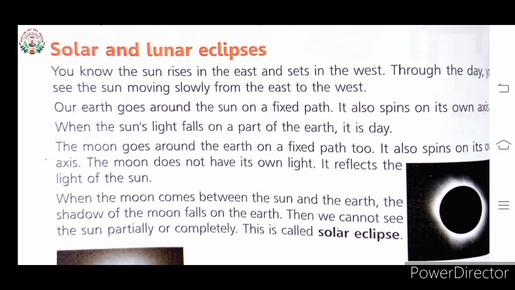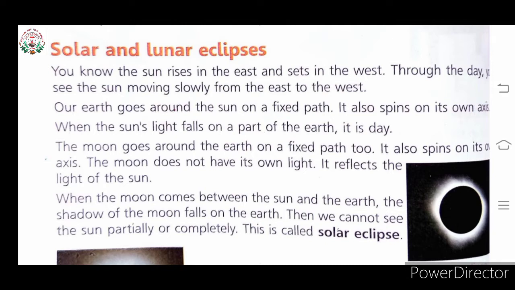See, our earth goes around the sun on a fixed path. It also spins on its own axis. When the sun's light falls on a part of the earth, it is day. Means when the earth comes nearest to the sun and the light of the sun falls on the part of the earth, that part becomes day and another part becomes night.